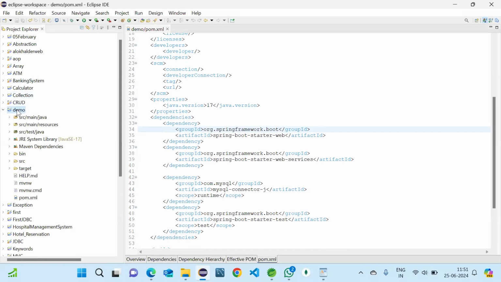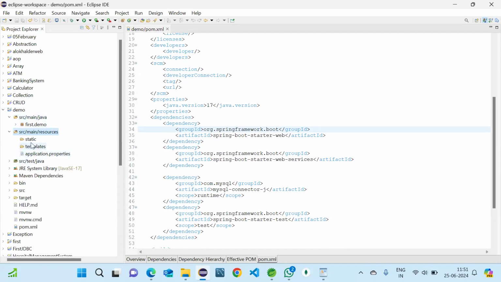And then coming to demo, you can see all the structure for Java, and one is resources. Here we will have static and templates. So if you want to use these, you can, if you are creating any HTML files. And same thing. Here we'll be writing our Java files. So inside Java, we have the package name, that is first demo, which we have given.